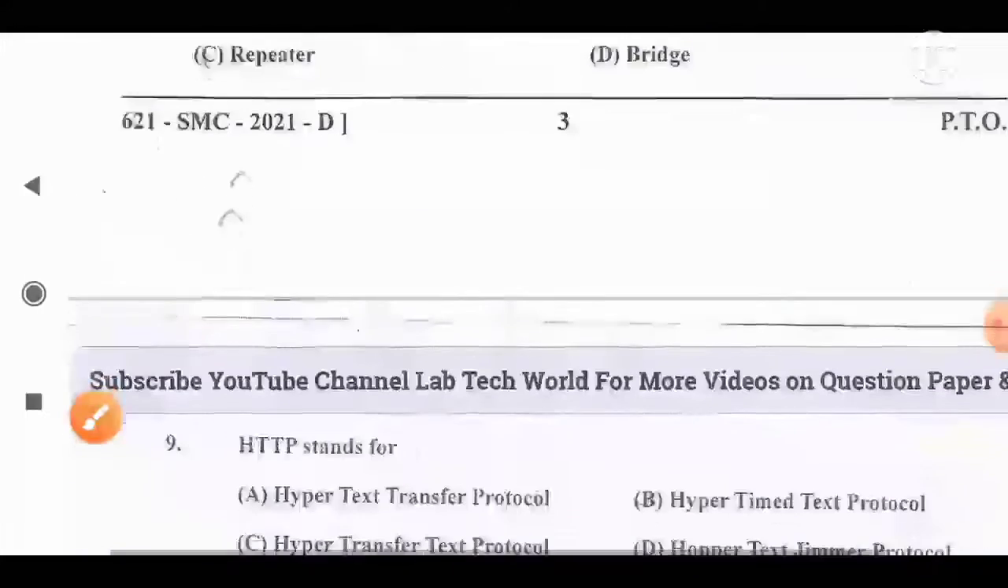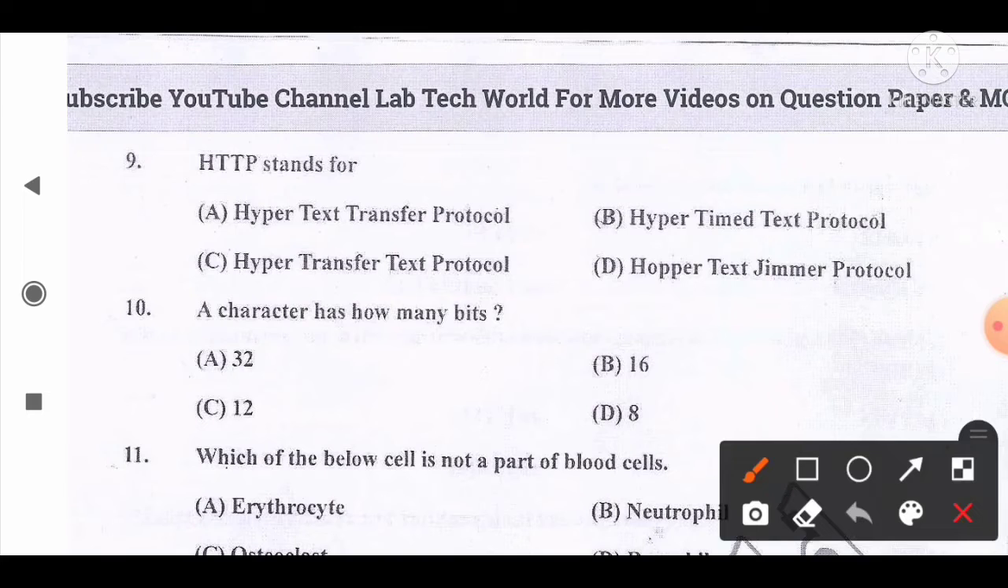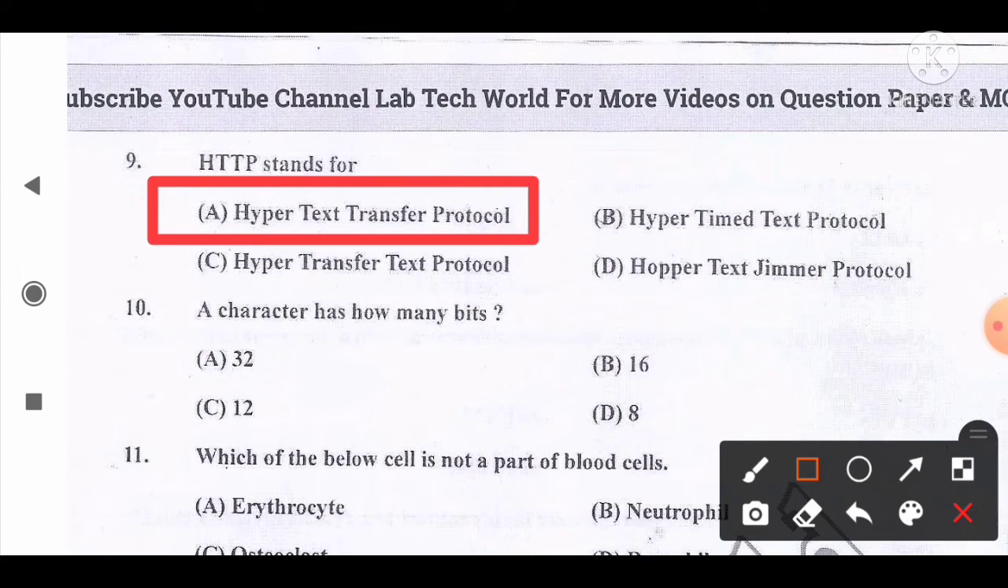Move to the next question, number 9. HTTP stands for, and the options are A, Hypertext Transfer Protocol, B, Hypertimed Text Protocol, C, Hypertransfer Text Protocol, D, Hypertext Jammers Protocol. And the correct answer for this question is option A. Hypertext Transfer Protocol is the full form of HTTP. So option A is the correct answer for this question.